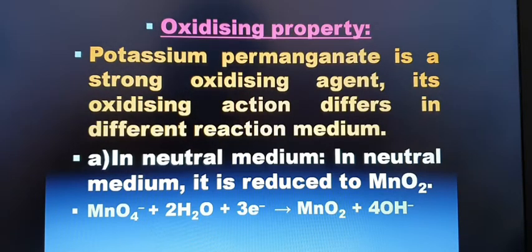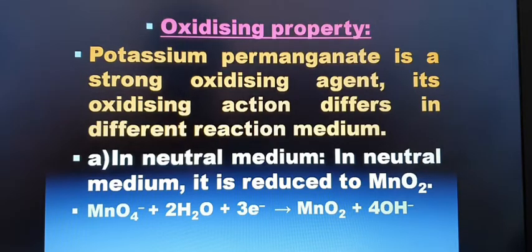In neutral medium, it is reduced into MnO2. We have to remember this point always. In neutral medium, permanganate ion is reduced into MnO2. In basic medium, the permanganate ion is reduced into manganate ion. In acidic medium, the permanganate ion is reduced into Mn2+. So we have to remember this one point, that is enough.